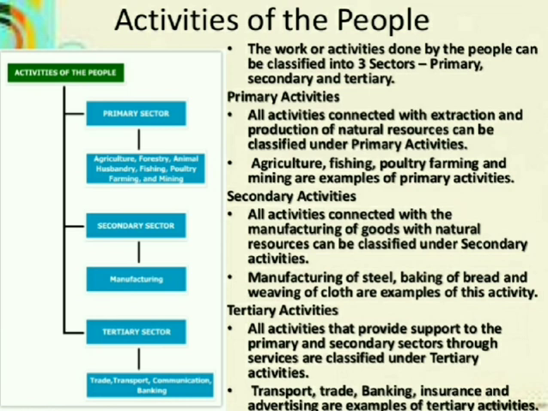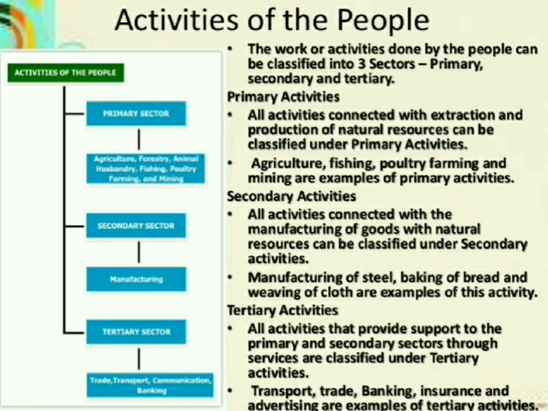By utilizing the primary product, if you are manufacturing something new, a more valuable or useful product, that comes under the secondary activity. Here, they are utilizing the primary product as a raw material and changing it, producing something new, useful or valuable.